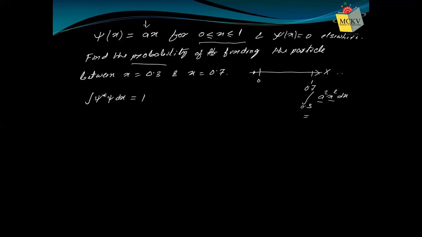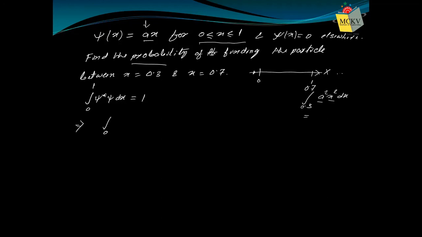But here I need not use minus infinity to plus infinity because I already know the particle is restricted between 0 and 1. So this is our condition of normalization in this case.